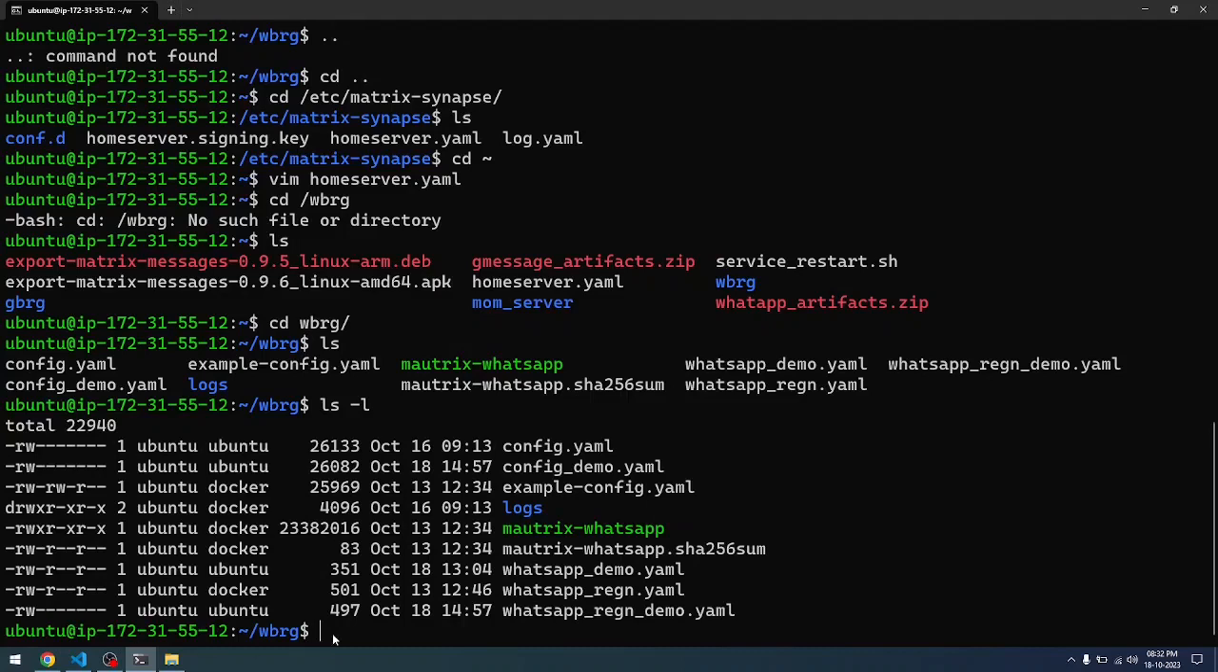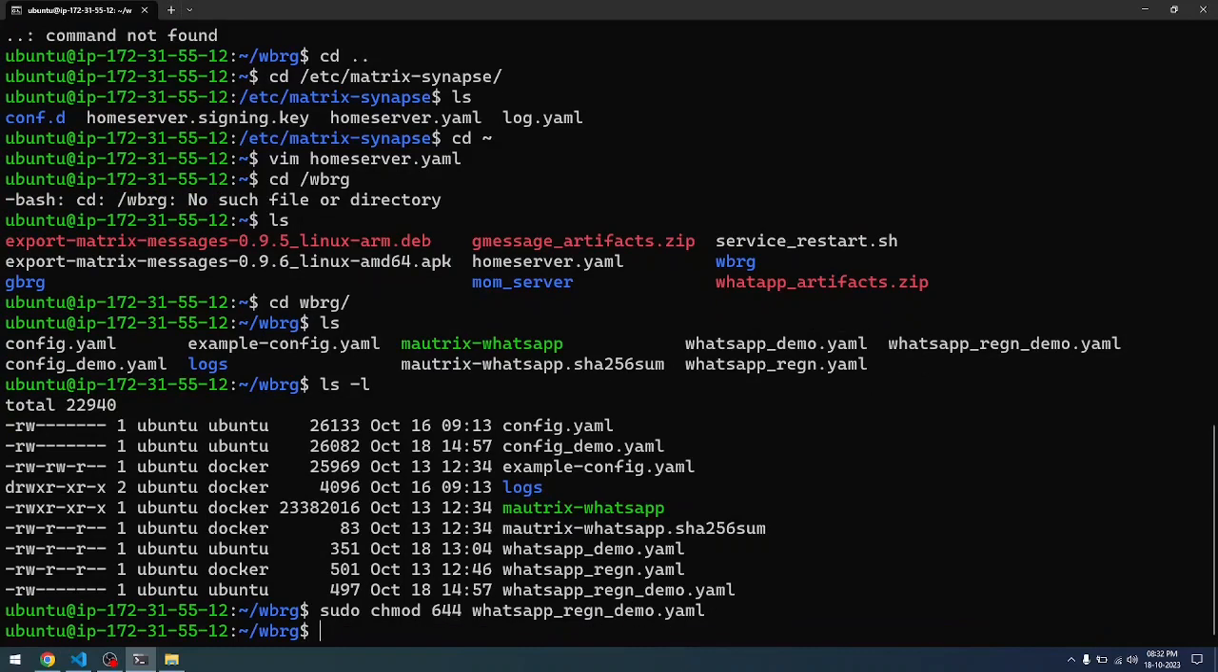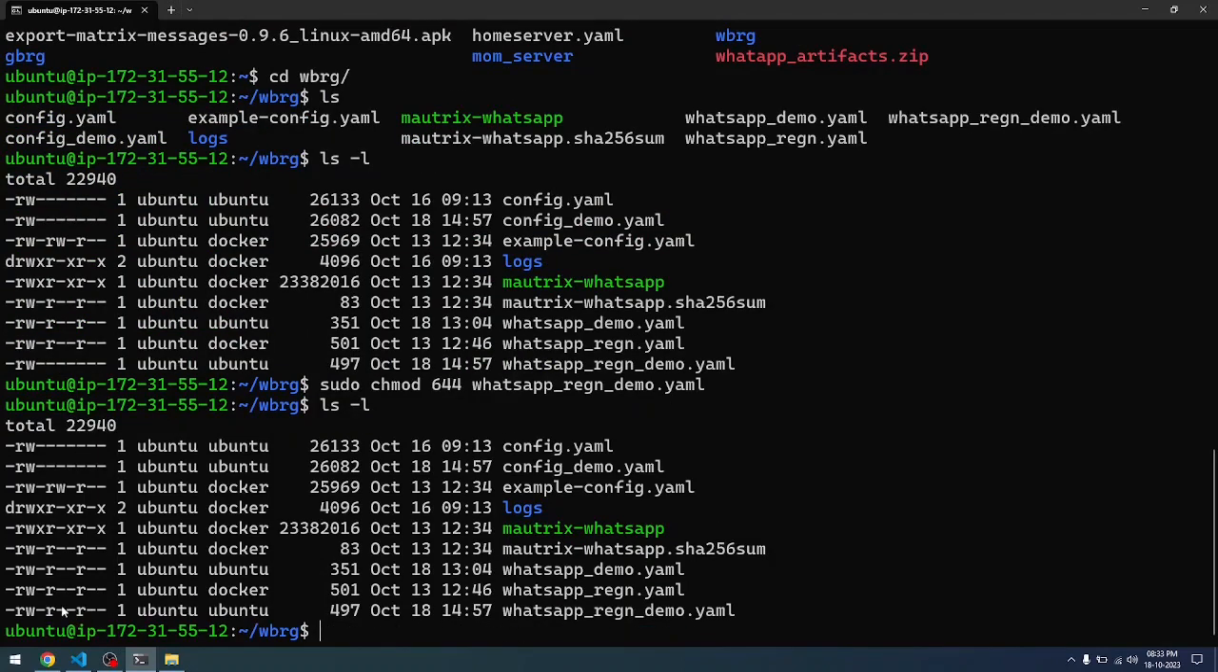It's not possible. So for that, you need to do a sudo chmod 644, and you need to give the name of the file, the registration file that you created. WhatsApp_registration_demo. Once you do this, after you give this permission, then if you do an ls, you will see that now it is readable by the other groups, and after this only the home server can read it properly. After giving this permission, then restart the home server.